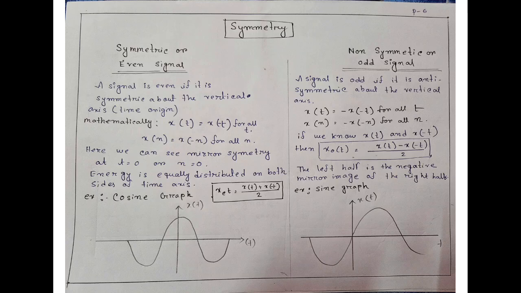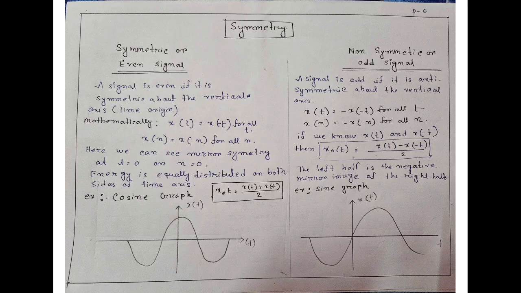So next one is symmetry. We can divide it into two types. One is symmetric or even signal, and another one is non-symmetric or odd signal. So we will discuss symmetric or even signal first. A signal is even if it is symmetric about the vertical axis. If we cut the graph vertically, and we get the same mirror image on both sides, then we can call it a symmetric or an even signal.